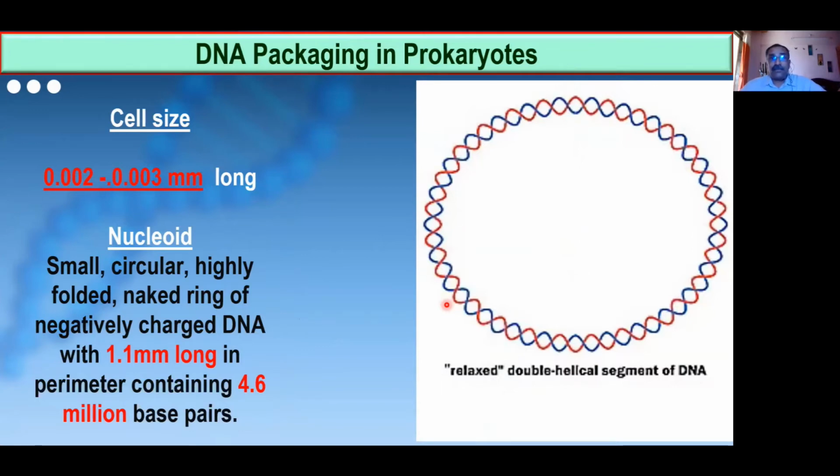In that microscopic prokaryote, you can see that DNA is there. This is the DNA of prokaryotes. You see a structure just like a spring, in a round shape. This is the prokaryotic DNA.